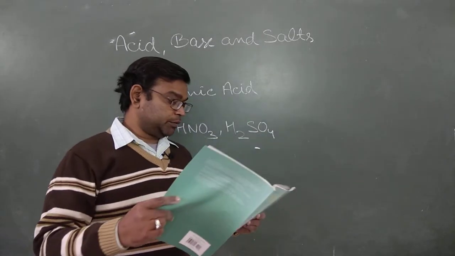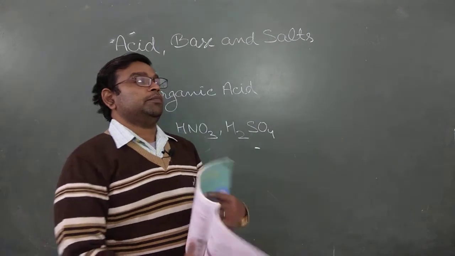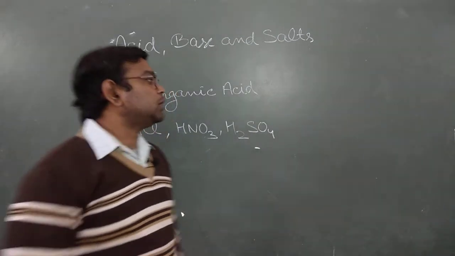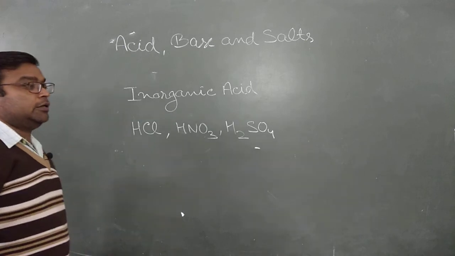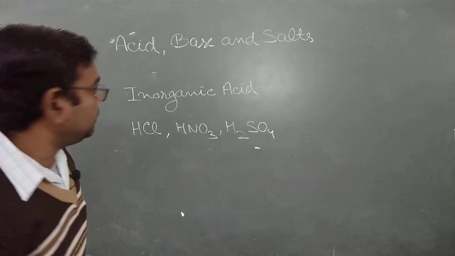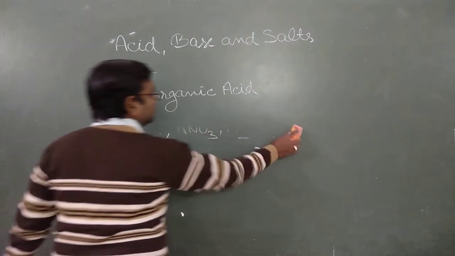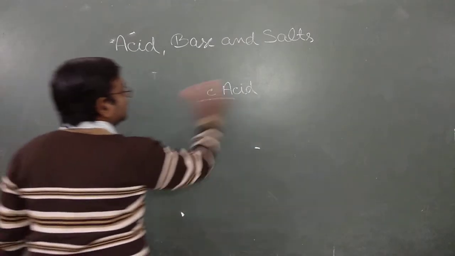Now come to the next part. We have another two types of acids, concentrated acid and dilute acid. Let me write something over here so that you can easily understand.